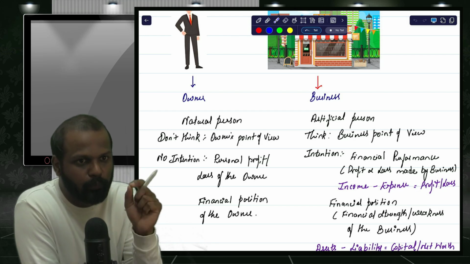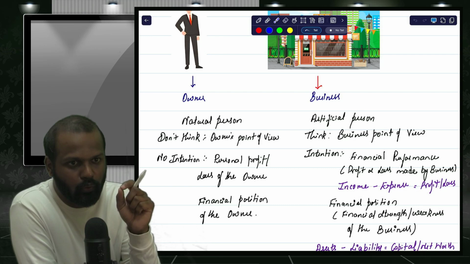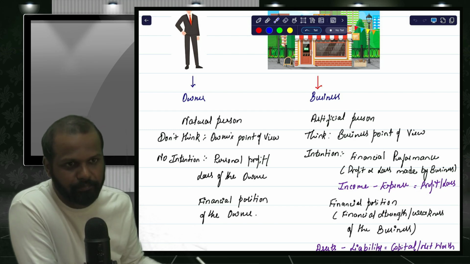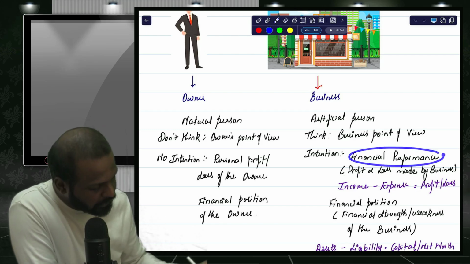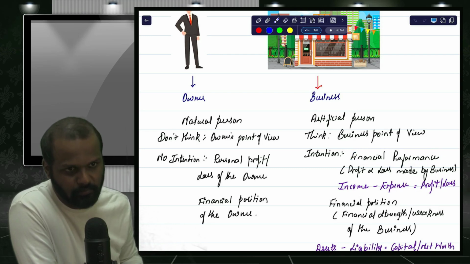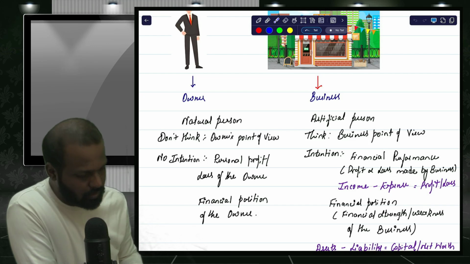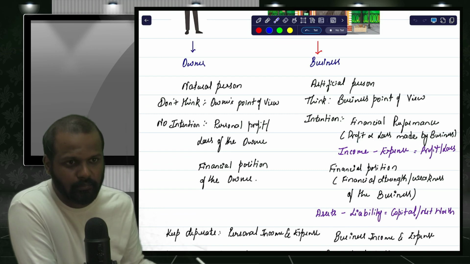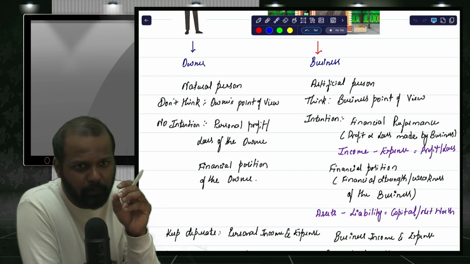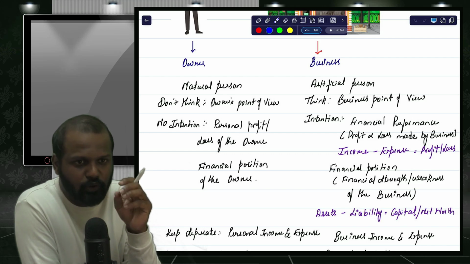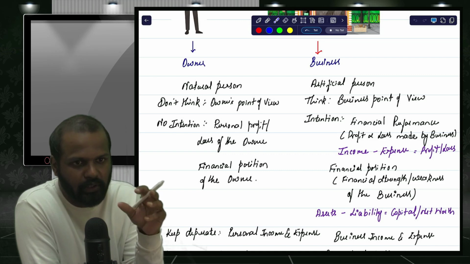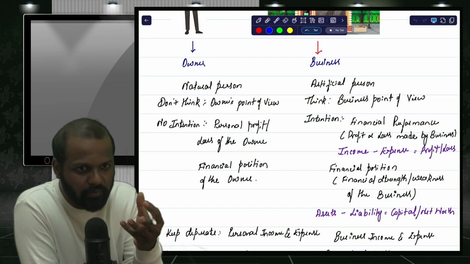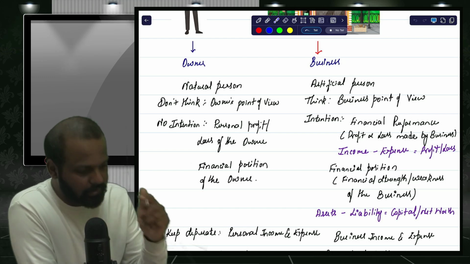So one of the main objectives of accounts is to find out whether our business has made profit or loss during a particular period. So this is called the financial performance of the business. Now, sir, how to find the profit or loss of the business? See, it's very simple. Let us assume that I am running one particular academy, coaching classes. Whatever fees I collect from the students, whatever money I collect from the students as fees, that is my income.